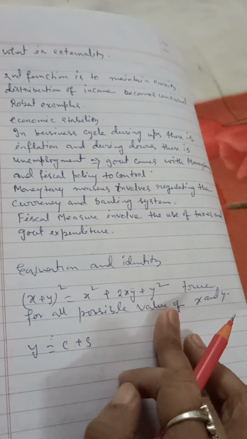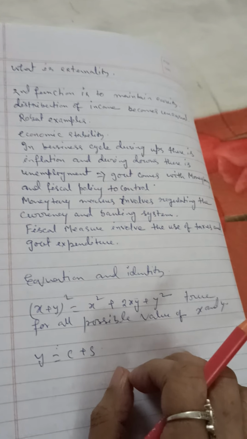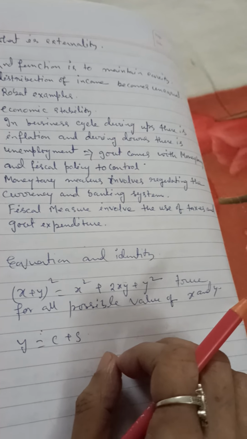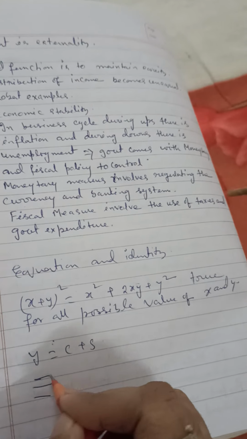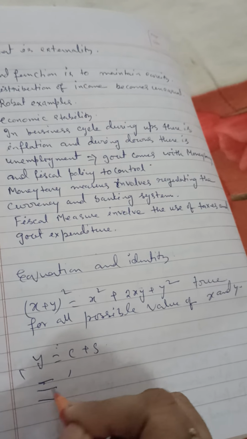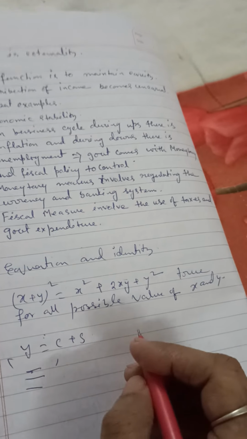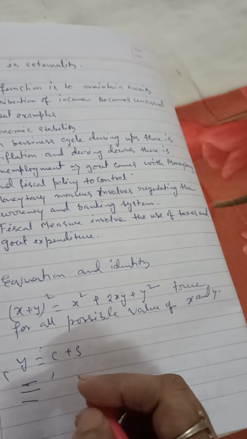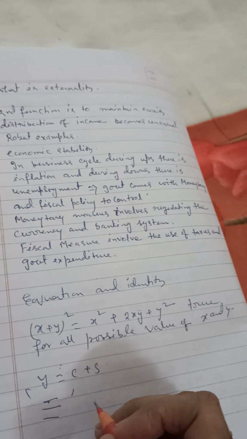For example, when it is said this equation is true for all possible values of x and y, hence it is an identity. Okay? An identity is denoted by this triple sign, triple parallel line. An identity is always true by definition. Hence, it is also known as a definitional identity.